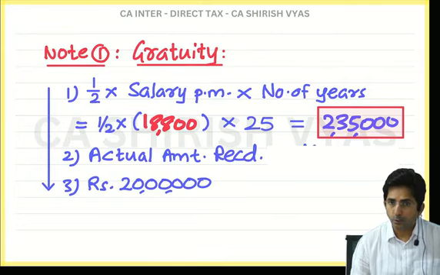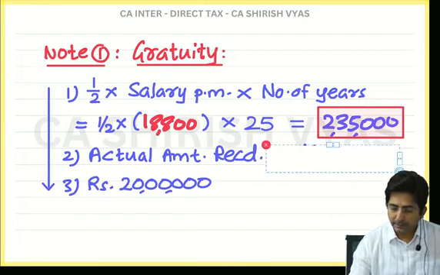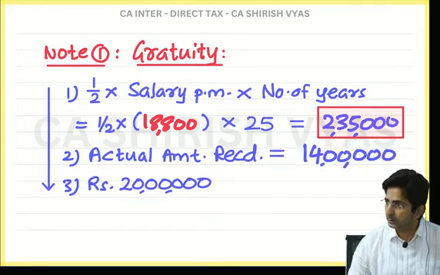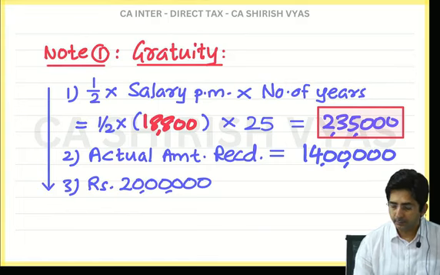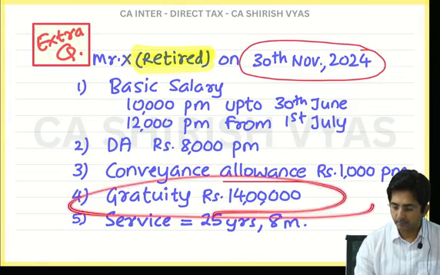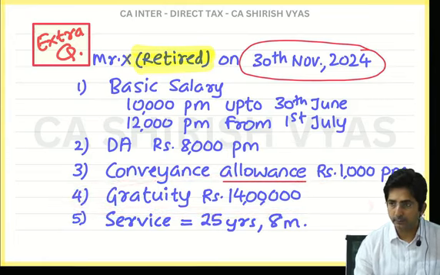How much are you getting? 2,35,000. Then actual amount received? 14 lakhs is the actual amount received. Actual means the amount given in the question. 14 lakhs. See, in the question I had given this much only. Actual amount received.